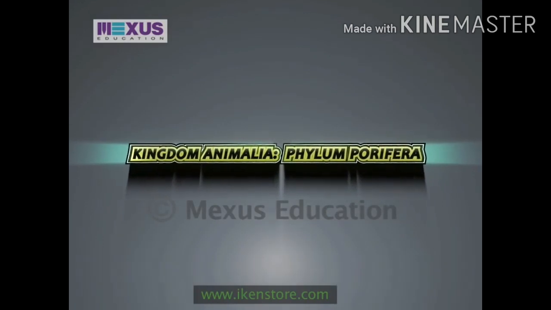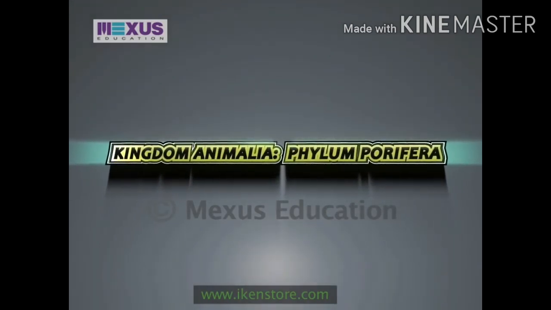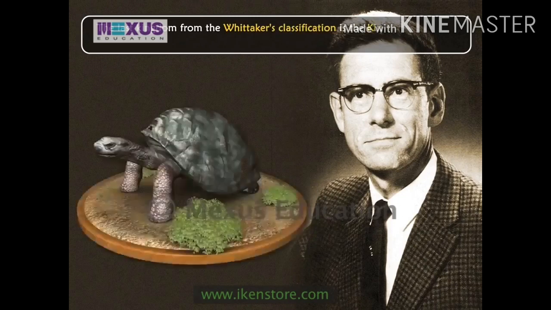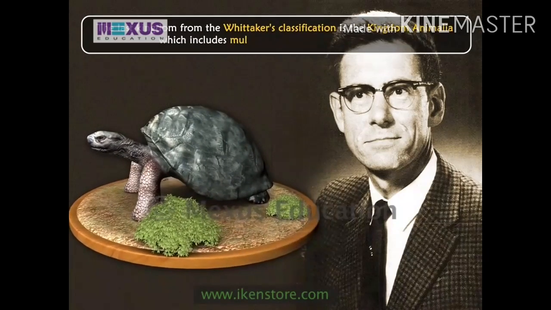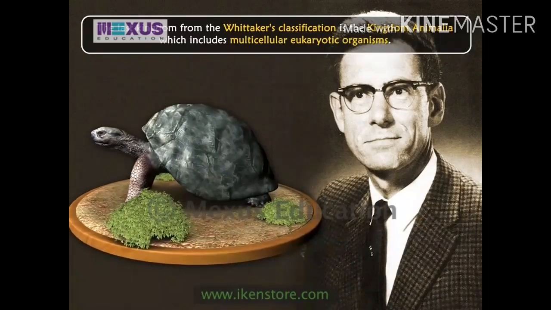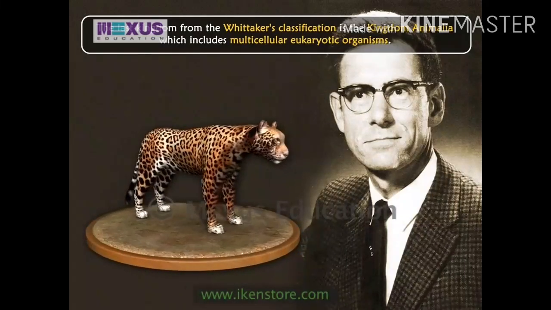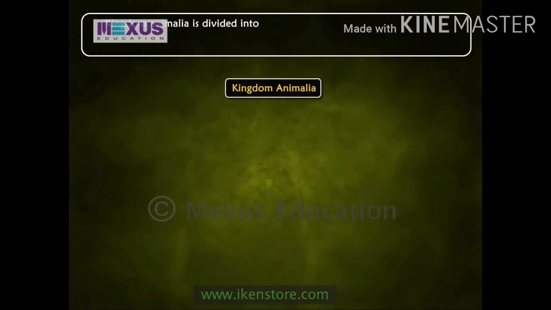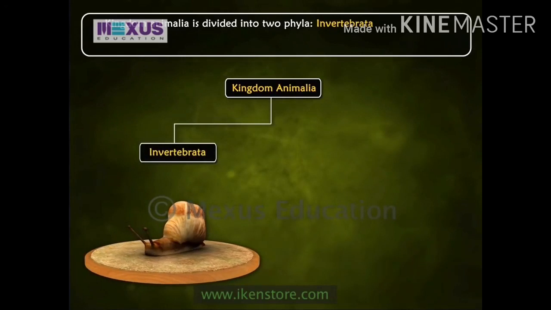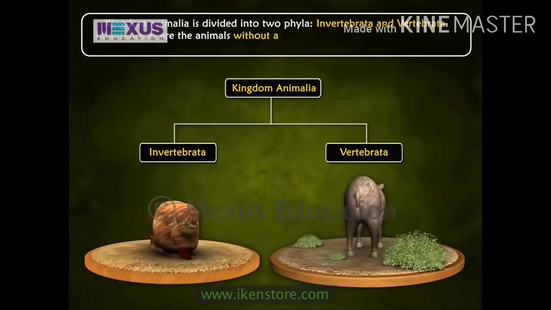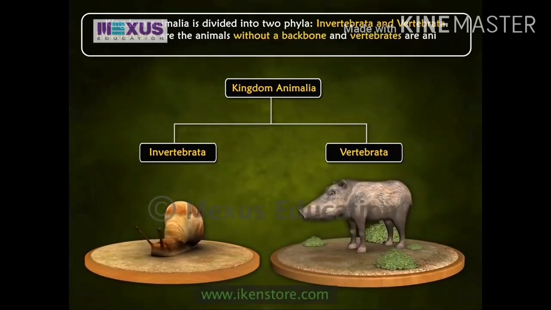Kingdom Animalia, Phylum Porifera. The last kingdom from Whittaker's classification is the Kingdom Animalia, which includes multicellular eukaryotic organisms. Most animals show a high level of tissue differentiation. Kingdom Animalia is divided into 2 phyla, Invertebrata and Vertebrata. Invertebrates are the animals without a backbone, and vertebrates are animals with backbones.